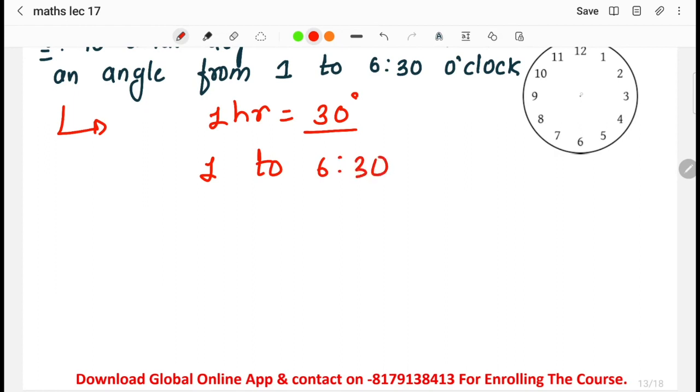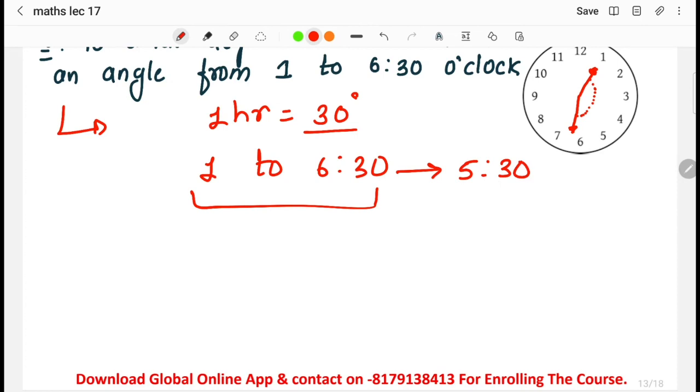For example, the hour hand is at 1 o'clock. Now this hour hand is going to move up to where? From 6 to 6:30. From 1 to 6:30, this will move. So what is the time between 1 to 6:30? Time is 5 hours 30 minutes, right? 5 hours and 30 minutes.